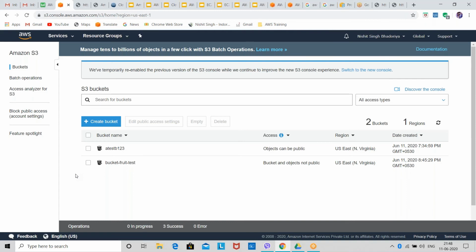Manoj is asking, but when we are making a bucket available to public, then can a third party member access it without authentication? If you are making it public, that means the data it contains should be accessed by the public. Like if you have a website, only in that case you will make your S3 bucket public. If you have any application, in that case you will also make your S3 bucket public. Then you can access your S3 bucket through any platform. You'll not need AWS CLI. Okay.